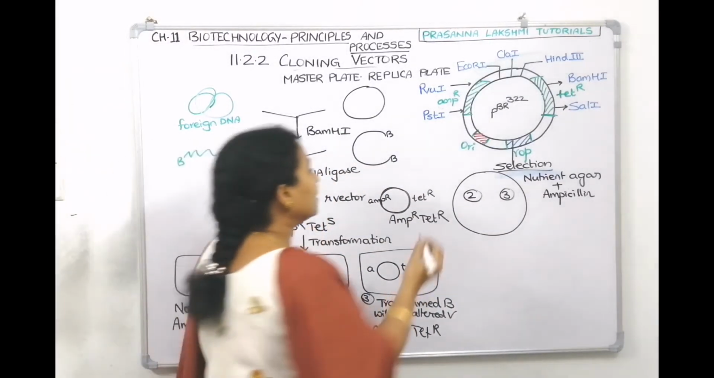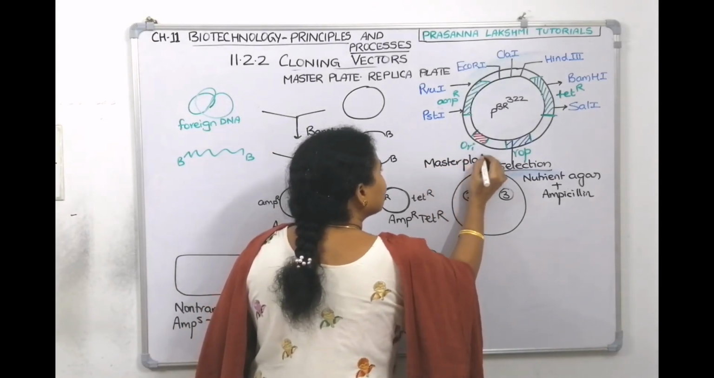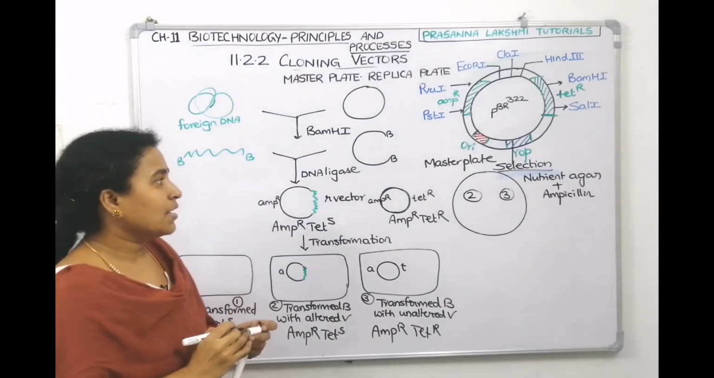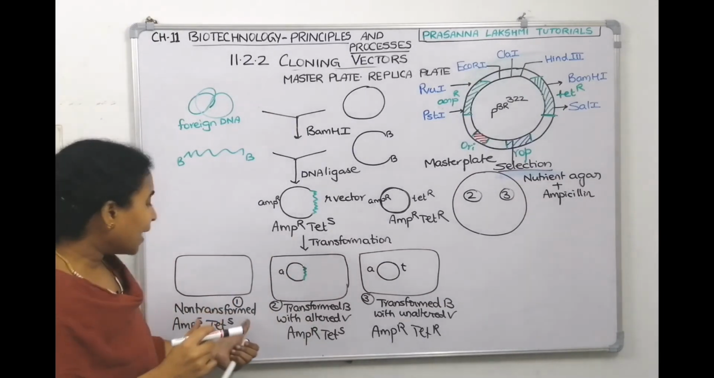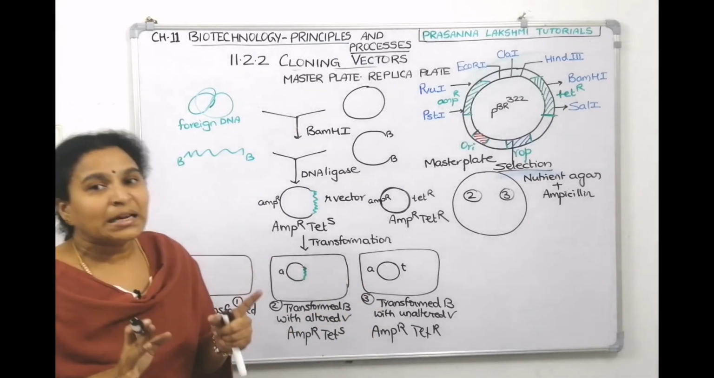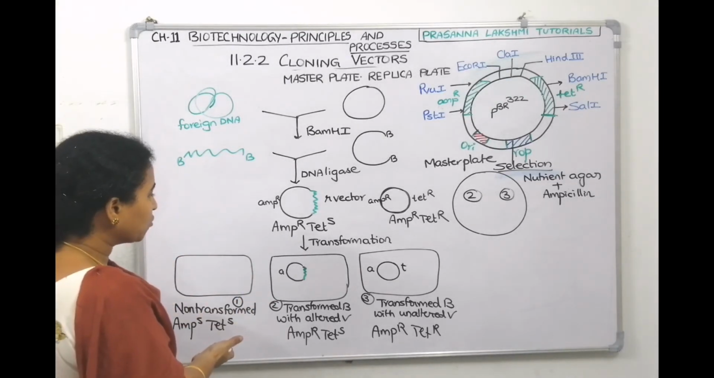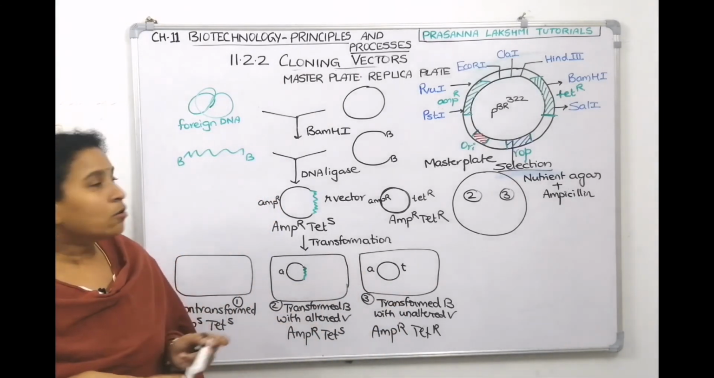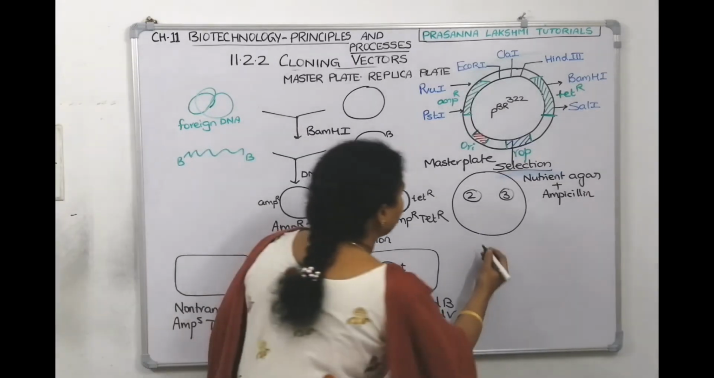So this plate is called the master plate. In the master plate, you are able to eliminate 1 from 2 and 3. Means in the master plate, we were able to eliminate non-transformants from transformants, correct? We were able to eliminate the bacteria which did not participate in transformation from the bacteria which participated in transformation. You don't want 3 also. You want only 2. Then do replica plate.